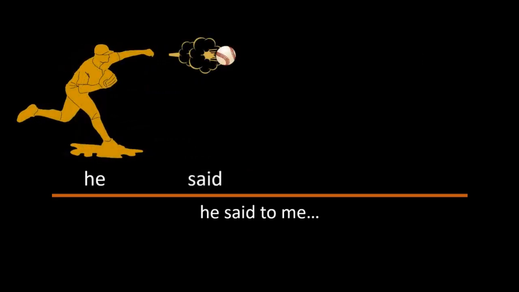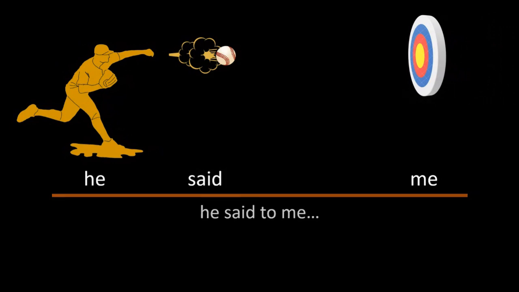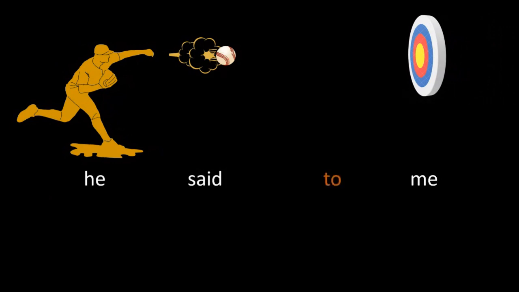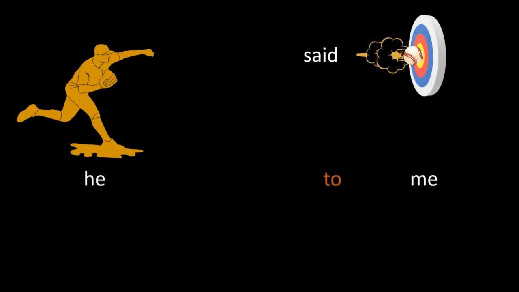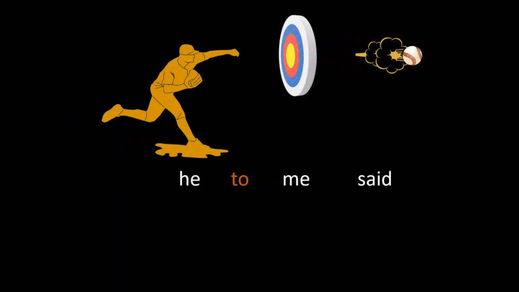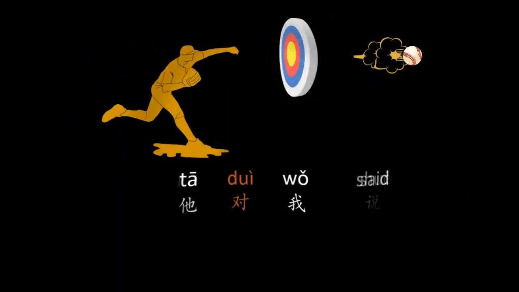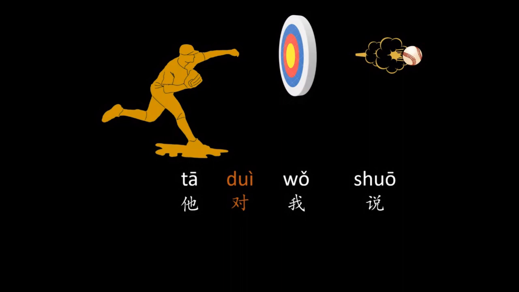Let's reset the baseball field with this sentence. He said to me. So who is the thrower? Who is the doer of the verb in this case? It's he. And the proverbial baseball, the verb, is said. And who is the target? Who's on the receiving end of the verb? It's me. And we bring in the preposition to show the relationship. To. And so we have he said to me, and then we rearrange to the Chinese order. He to me said, and now we translate. 他对我说.